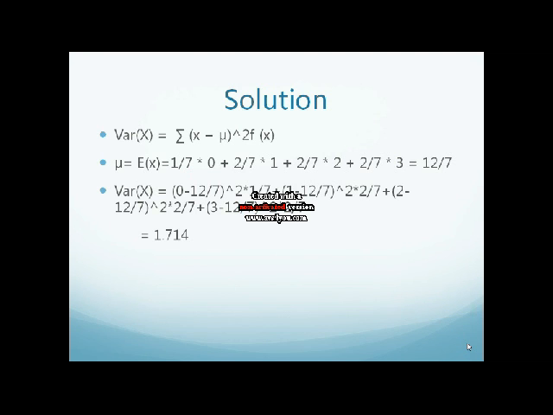Variance will now equal 0 minus 12 over 7 squared times the probability of that first value, which is 1 over 7, plus the second value, 1 minus 12 over 7 squared times the probability of the second value, which is 2 over 7, and so on. And from this, we will receive our answer, which is that the variance of this random variable is 1.714.